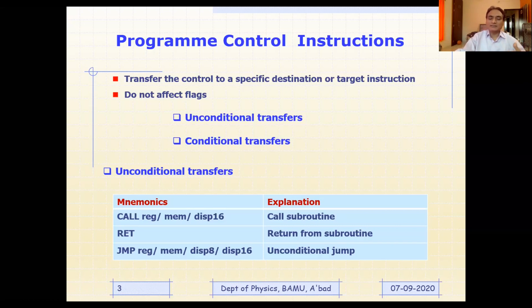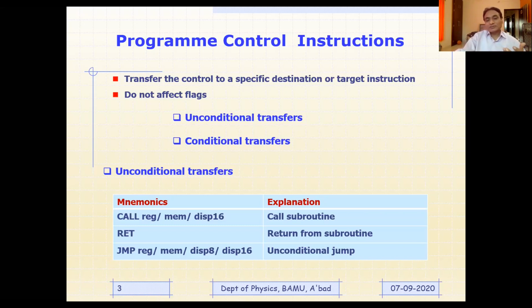Whereas in the case of conditional transfer control instructions, it depends on the status of some flag. Depending on some condition, you will be skipping some instructions, taking a jump.